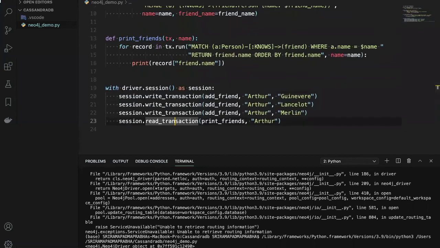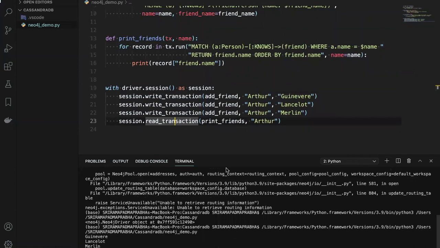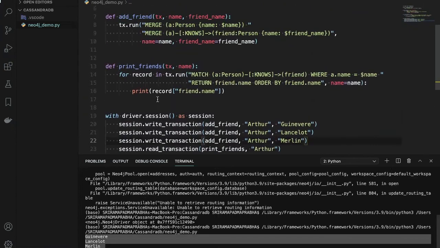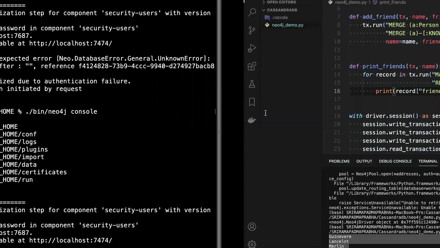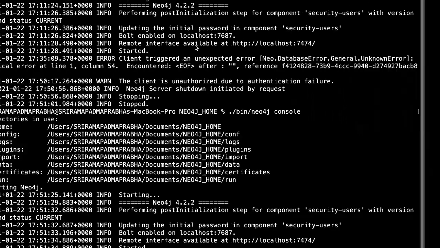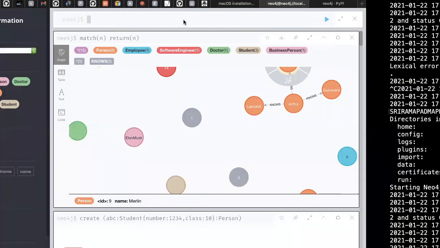Now I'm going to execute this code, and yeah, automatically whatever information I inserted, I'm able to see when I print it, because when you are fetching the details, it shows the names here, the print of record of friend dot name. But if you want to see this data, you can go back to the Neo4j server here, and we can get it from here itself. So if you want to run this code, we can use this match command.